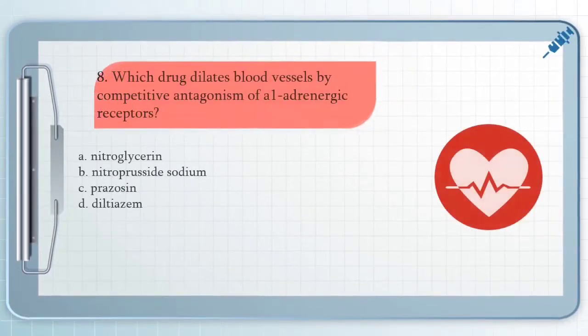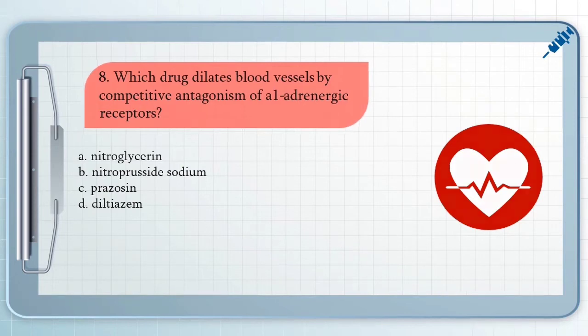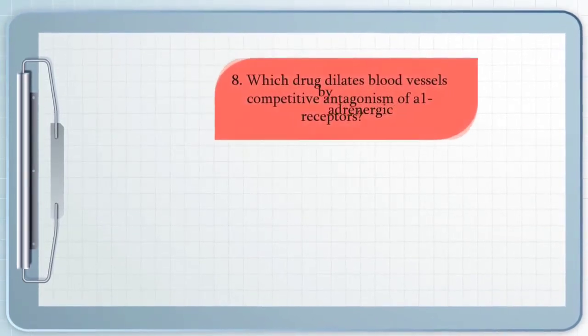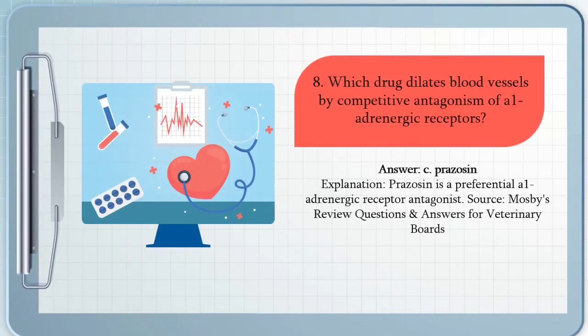Question number 8. Which drug dilates blood vessels by competitive antagonism of alpha-1 adrenergic receptors? A. Nitroglycerin, B. nitroprusside sodium, C. prazosin, and D. diltiazem. The answer for question number 8 would be C. Prazosin is a preferential alpha-1 adrenergic receptor antagonist.